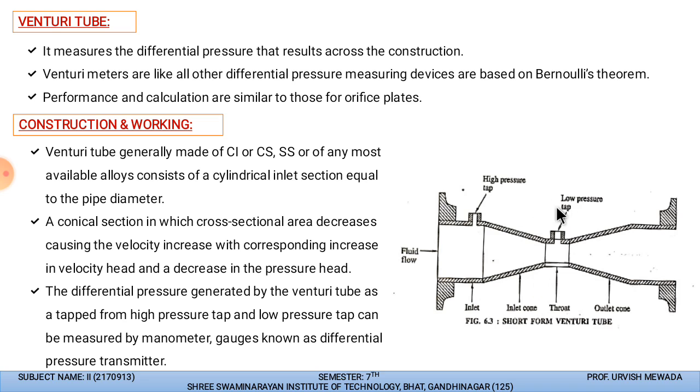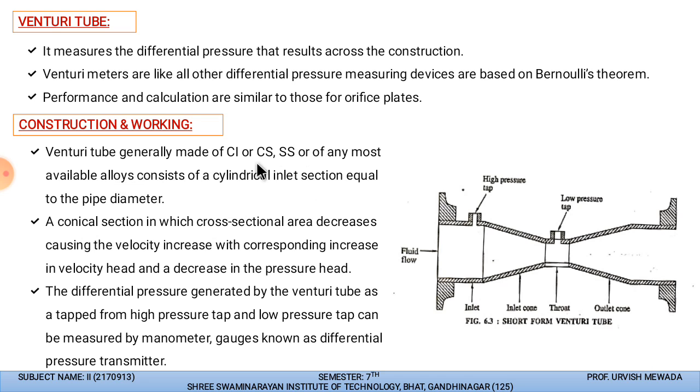So let us discuss the construction and how this Venturi tube will work. The Venturi tube is made up of cast iron, carbon steel or stainless steel, or any commonly available alloy, consisting of a cylindrical inlet section equal in pipe diameter.